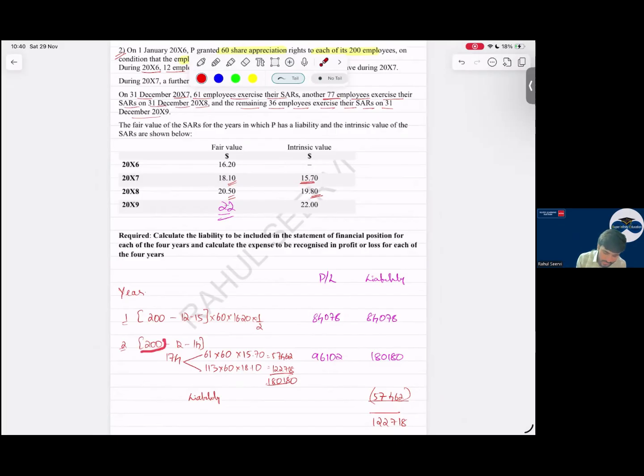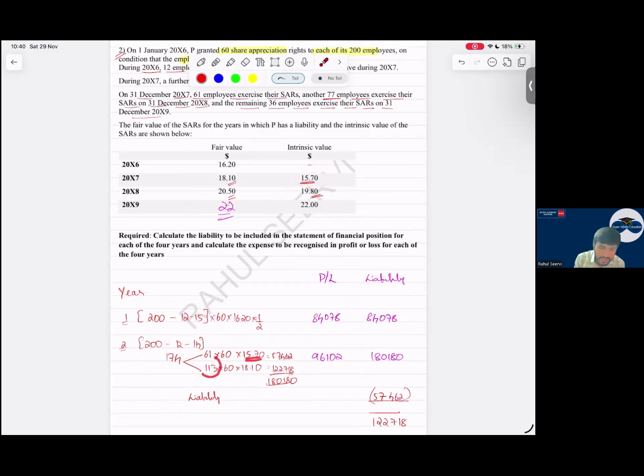See here, everyone. 200 employees, right? Out of that remaining are how much? 177. Sir, out of this 177, how many employees are exercising today? कितने employees ने आज exercise किया? 61. So this 61 employees, what is the value I'll be giving to them? Sir, intrinsic value payment 15.70. So I will directly record the expense at 15.70 only.